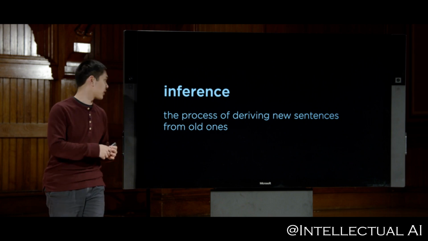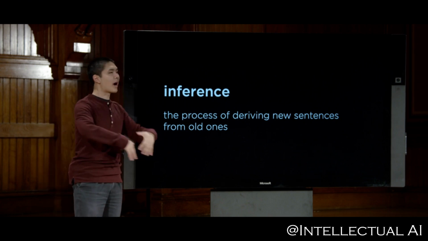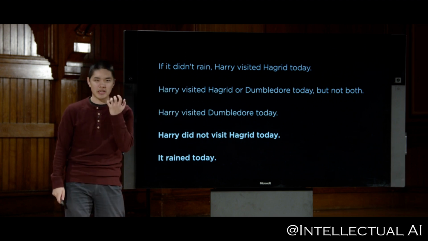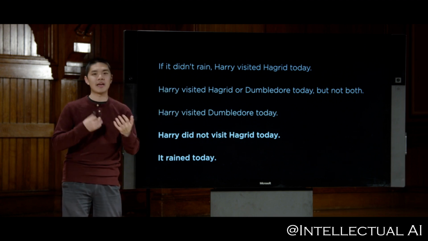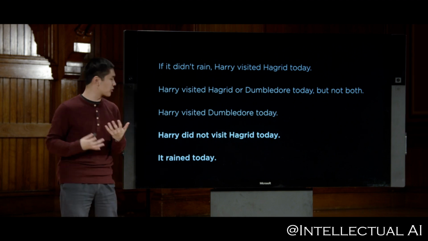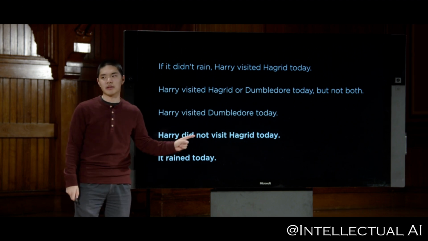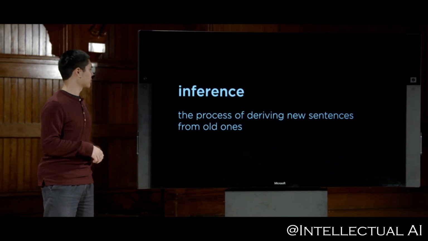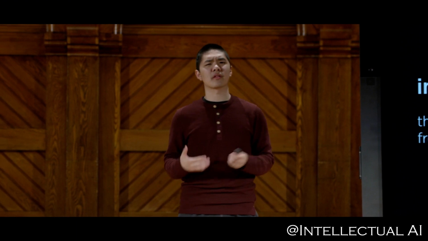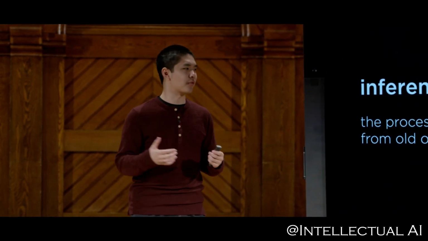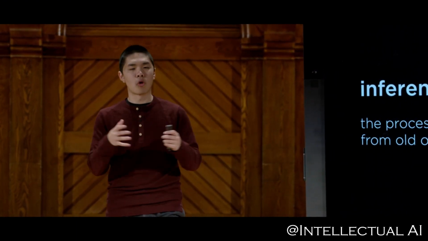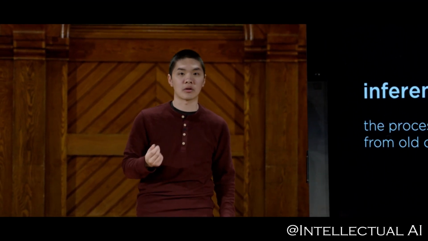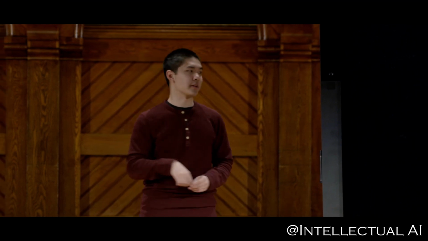And that's what we're going to be focusing on today, this process of deriving new sentences from old ones. I give you these three sentences, you put them in the knowledge base inside the AI, and the AI is able to use some sort of inference algorithm to figure out that these two sentences must also be true. And that is how we define inference. So let's take a look at an inference example to see how we might actually go about inferring things in a human sense before we take a more algorithmic approach to see how we could encode this idea of inference in AI. And we'll see there are a number of ways that we can actually achieve this.